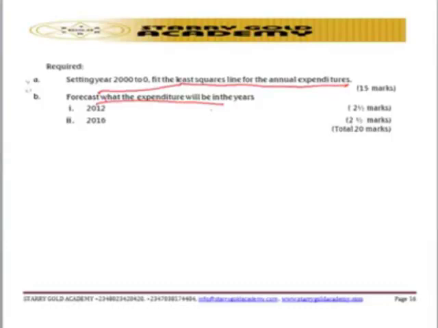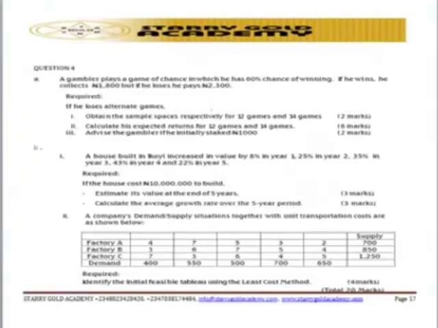So let's move on to another interesting question, which is question number 4. Where is it taking us? You need to know where the question is coming from. We are talking about a gambler who plays a game of chance in which he has a 60% chance of winning. Let's look at the requirement. They said: if he loses alternate games, obtain the sample space respectively for 12 games and 14 games.